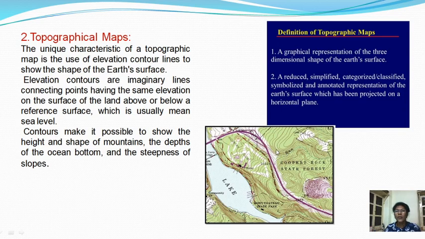Where these lines are very close, that means the slope is very steep. And where these lines are far from each other, the slope of the area is gentle.